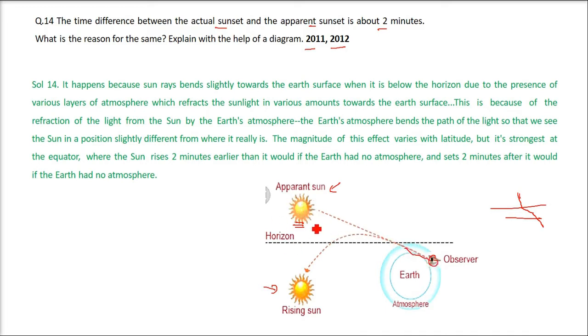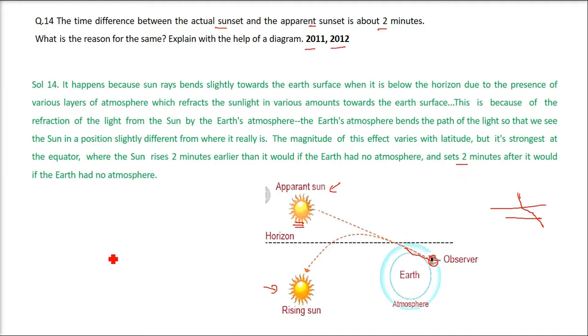The magnitude of this effect varies with the latitude, the Akshansh, but it is strongest at the equator, the Vishuvat Vrit, where the sun rises 2 minutes earlier than it would if the earth had no atmosphere, and sets 2 minutes after it would if the earth had no atmosphere.